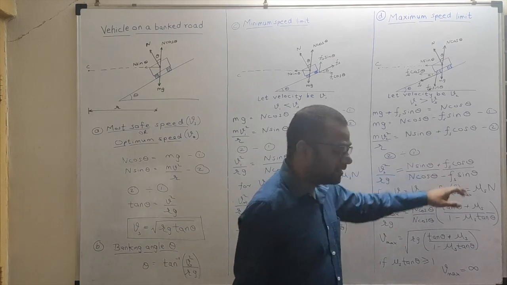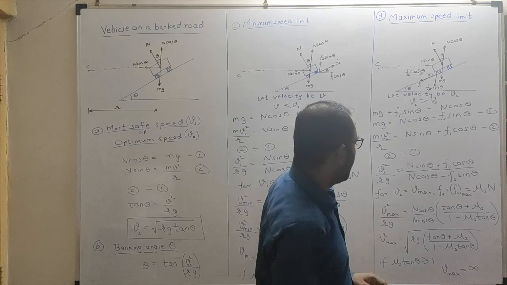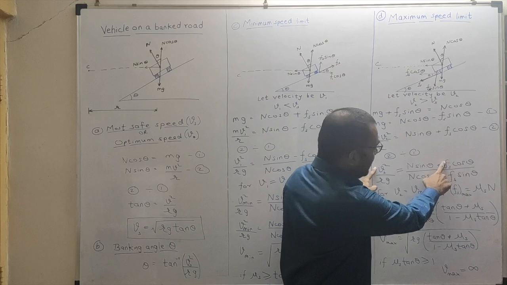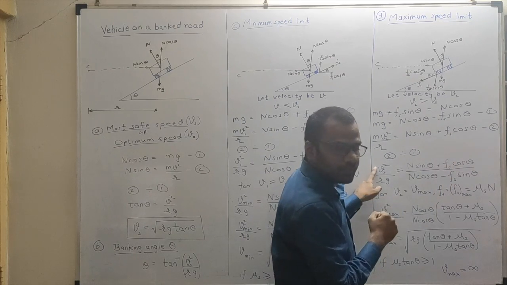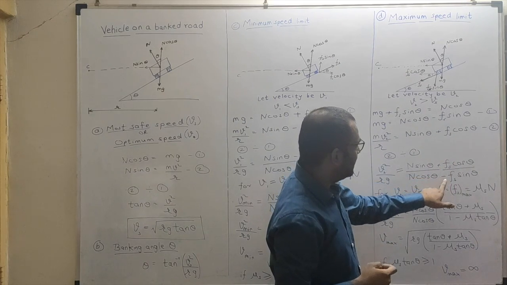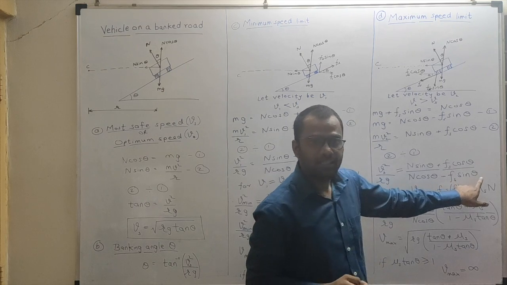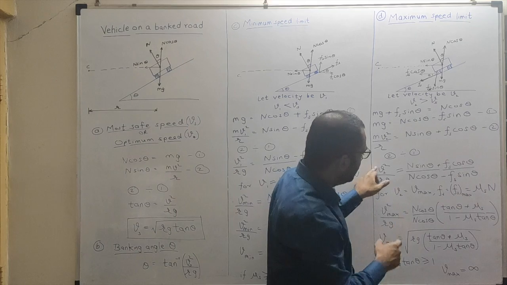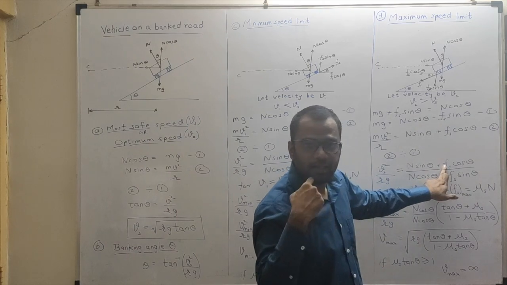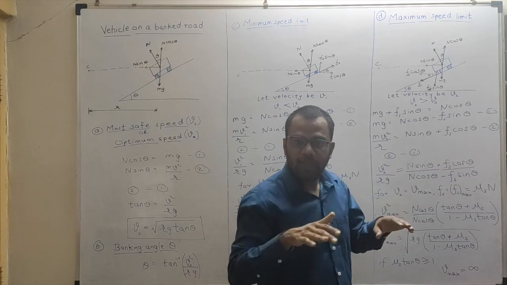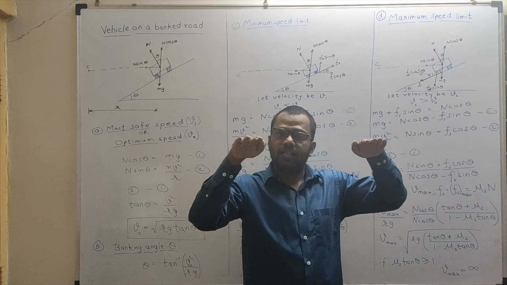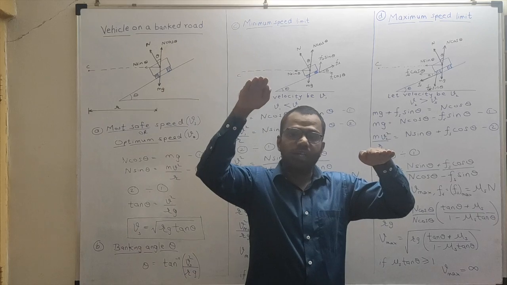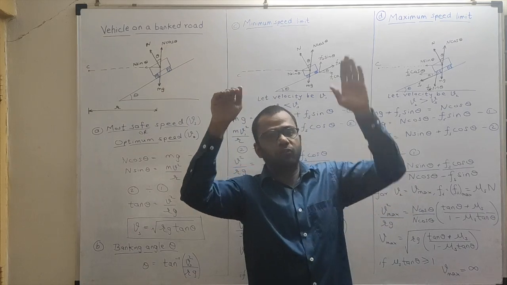Now from this equation again, look here, for a greater velocity the right hand side Fs should be greater. Here it is plus Fs cos theta, here it is minus Fs sin theta. So for a greater velocity, if you observe carefully, Fs should be greater. Now we know that if the velocity is more and more, Fs also should be more and more from that equation.